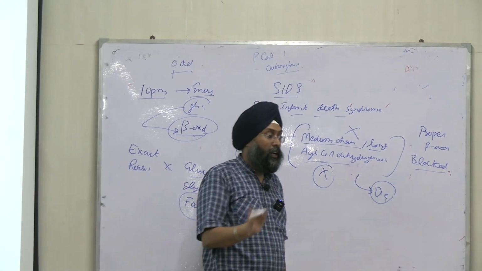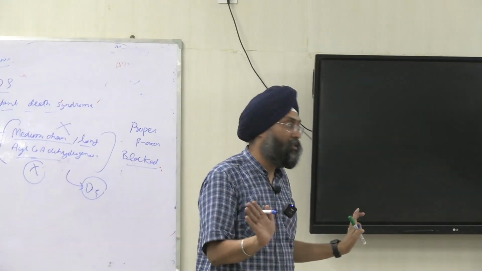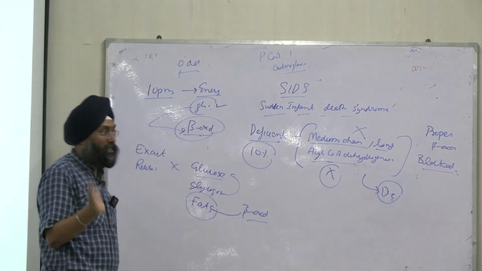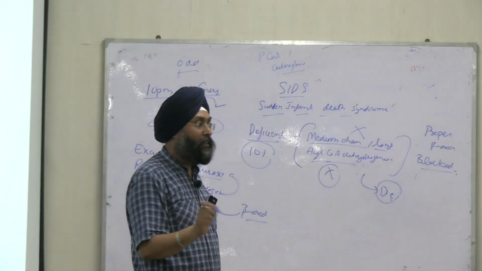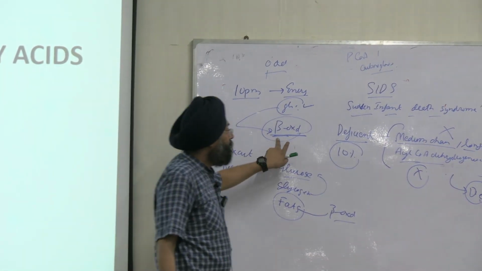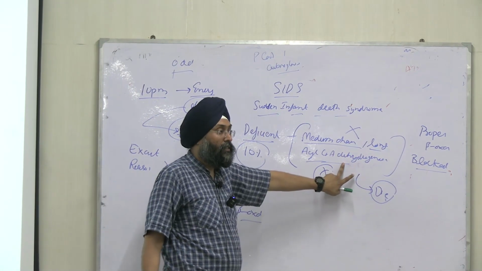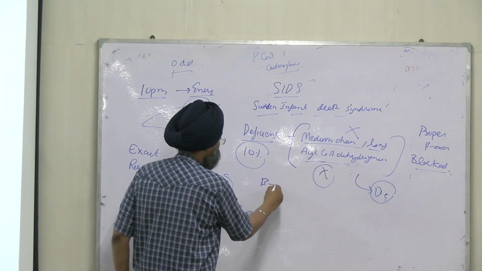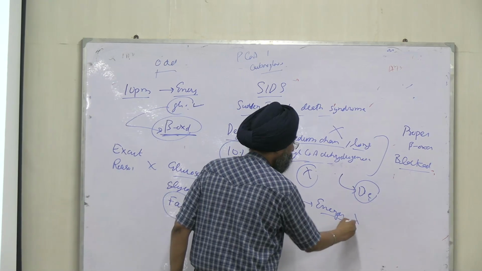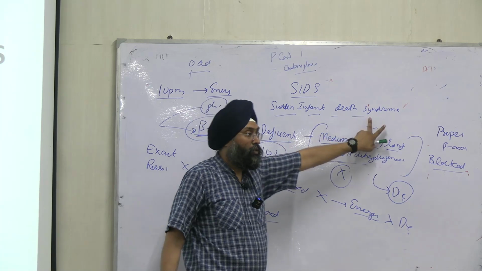The mother fed the newborn baby at 10 p.m. The last feed will be given. After that, the mother will sleep, the baby will also sleep. The first energy will be provided by glucose, the principal source of energy. When glucose is depleted, the energy is provided by beta oxidation. And there is deficiency of medium chain and long chain acyl-CoA dehydrogenase in this baby, so beta oxidation will not play its role. Energy will not be provided to the baby, so the baby will eventually die. So this is our first disorder, sudden infant death syndrome.